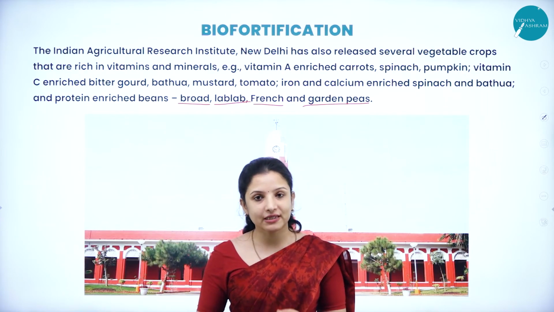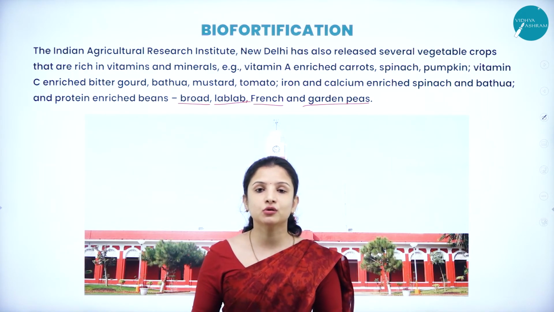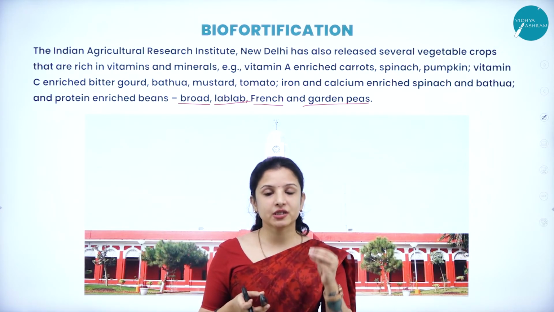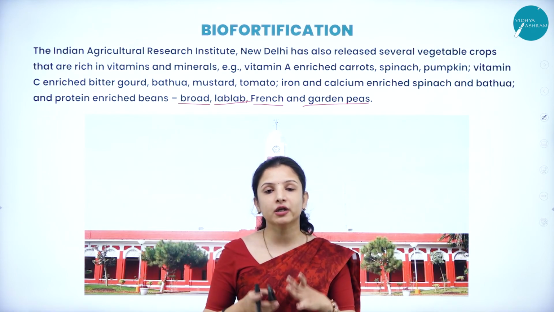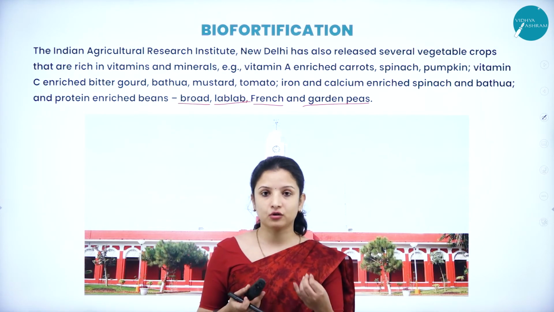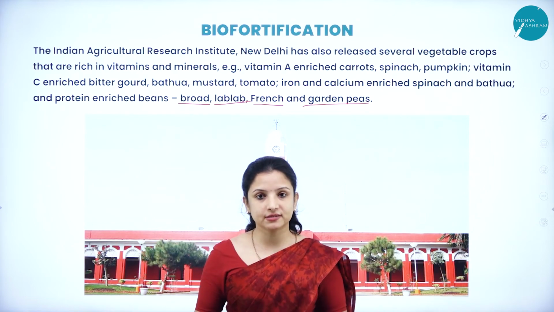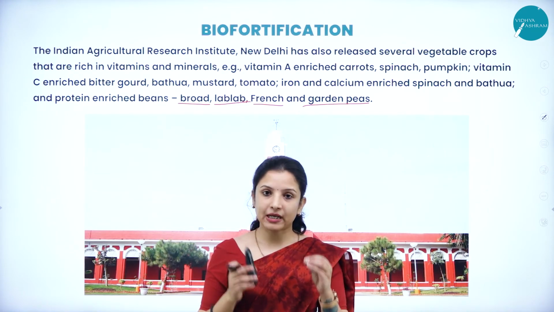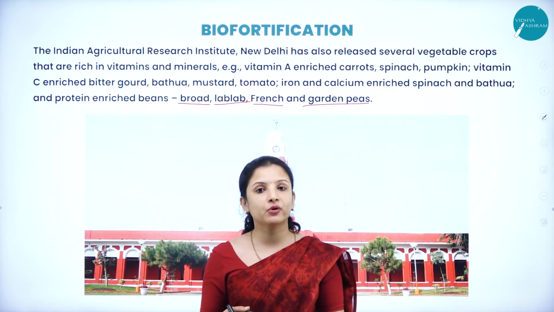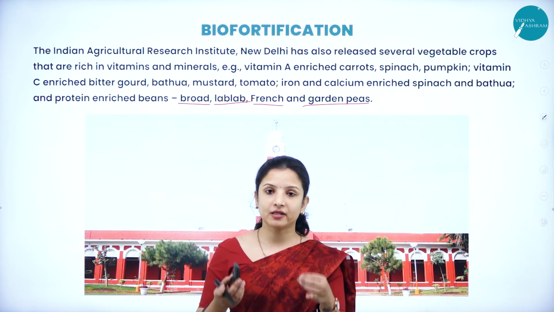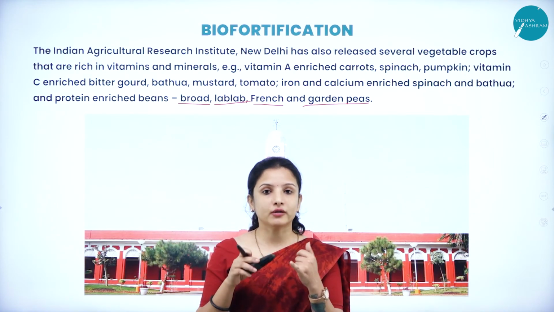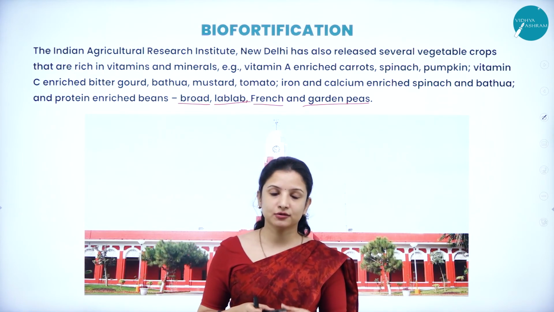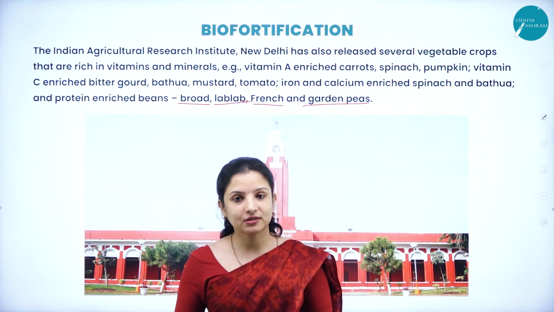So this was about today's session, wherein we completely understood the plant breeding techniques that have been followed, especially the hybridization techniques, in order to improve the yield of the crop and also to make the crop resistant to disease and insect pests. And not just that, plant breeders also concentrate on improving the quality of the yield, wherein that particular crop is rich in minerals, nutrients, fats, oils and so on. So I hope you understood this session well.